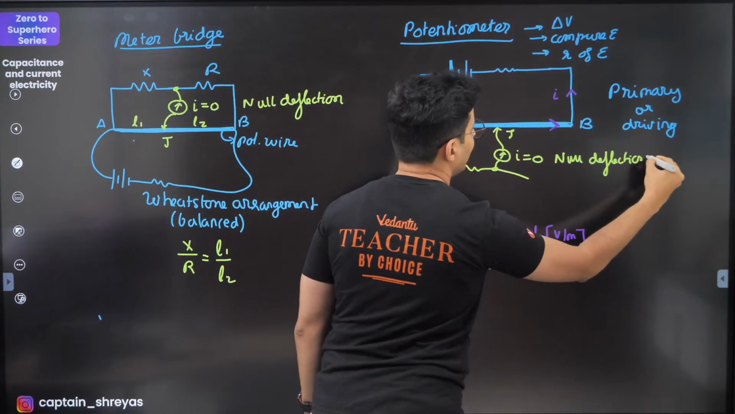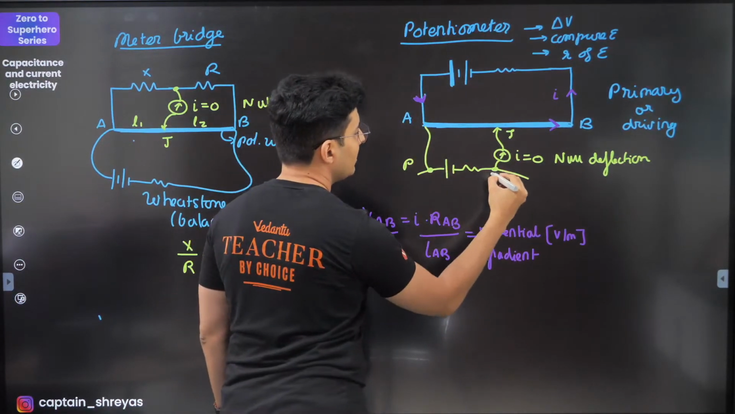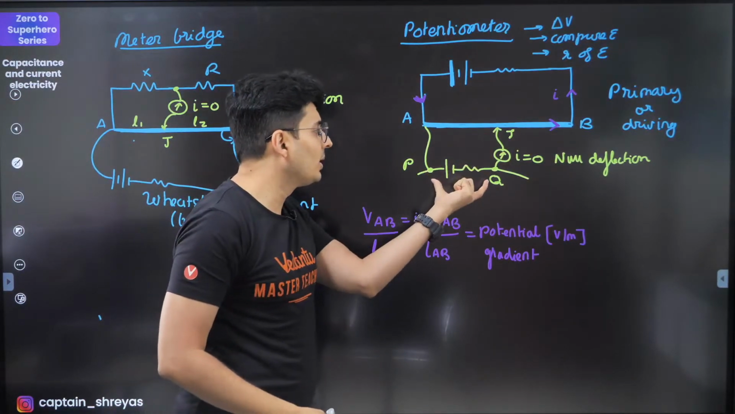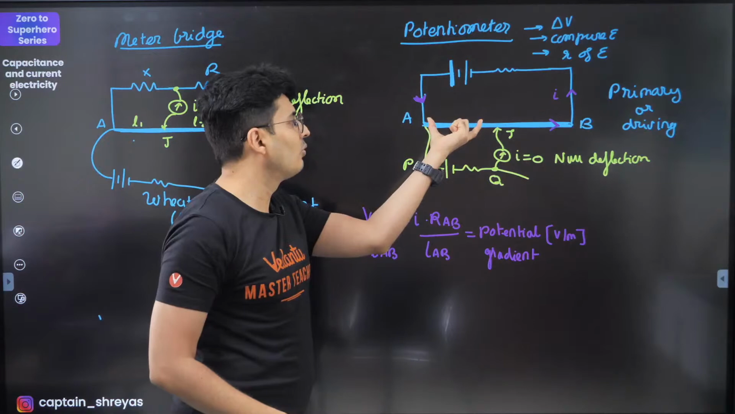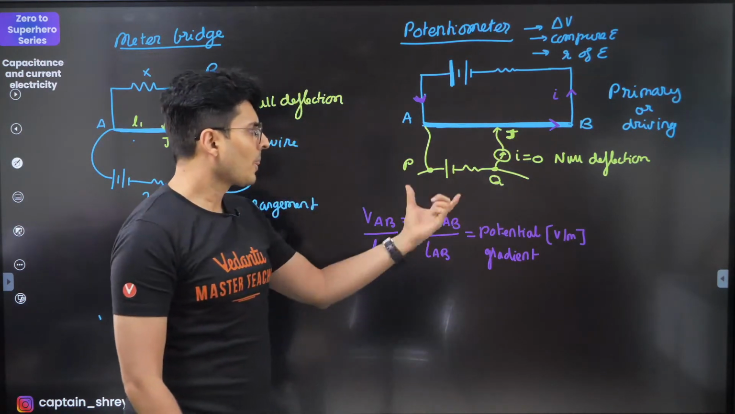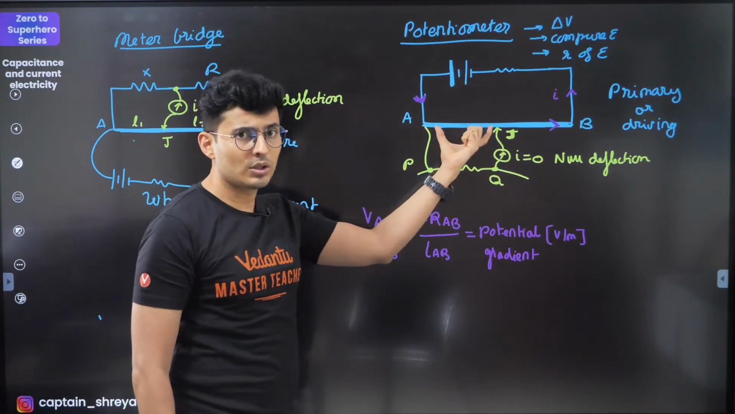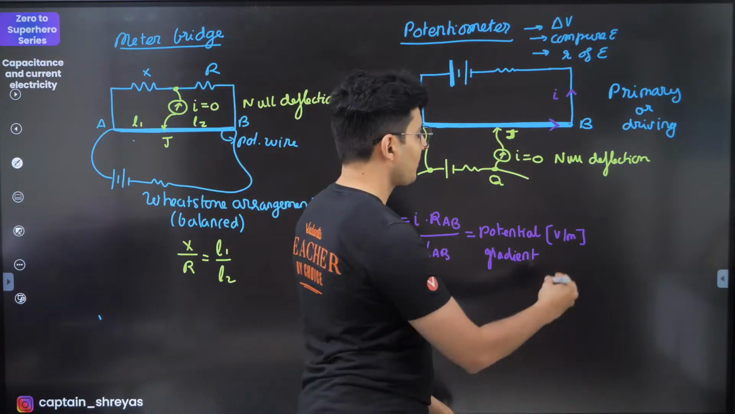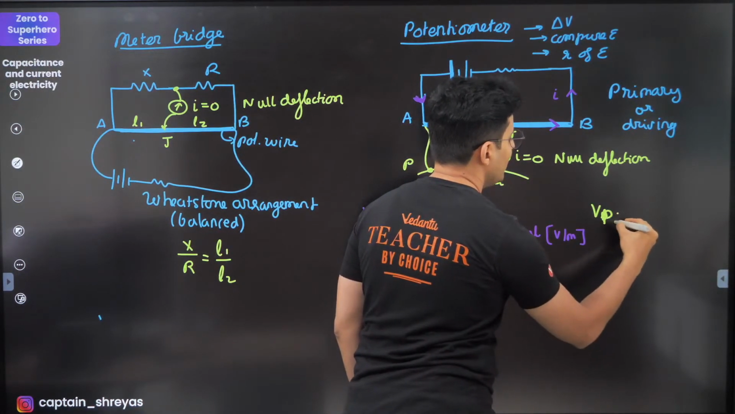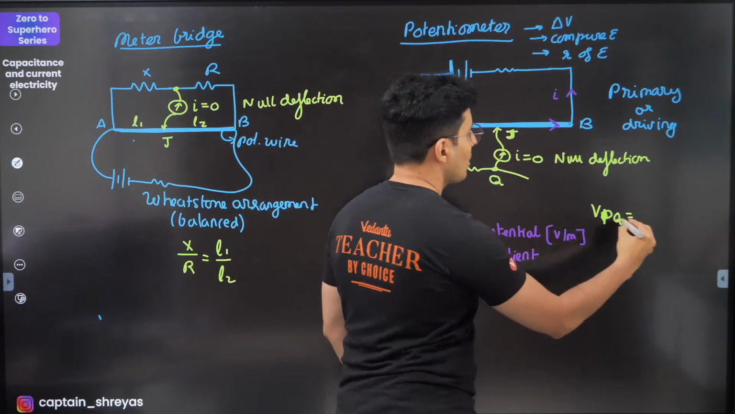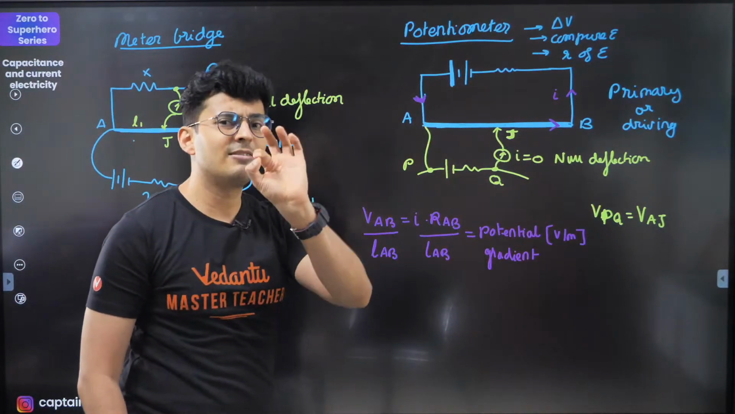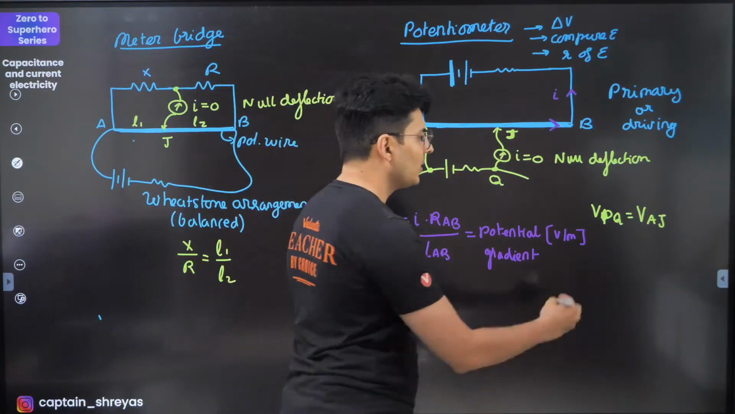This is obviously your null deflection point. Let's say this is point P, this is Q. When null deflection happens, whatever voltage is there across here will be the same voltage across these 2 points. This is point J, that's your jockey. Whatever voltage is there here will also be the voltage here. So you will notice that the voltage across PQ will be equal to the voltage across AJ. And voltage across AJ is a very simple thing to find. How to do that? Observe.